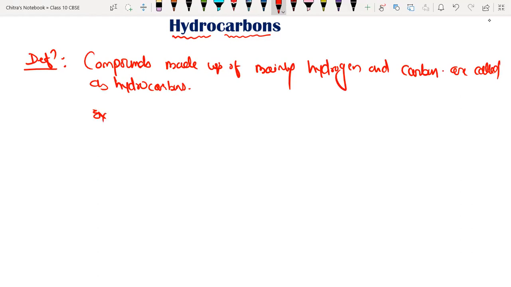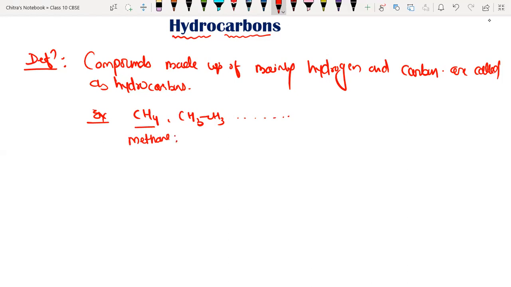Now, for examples I'm writing here: we have methane, it is CH4. We have CH3-CH3, it is ethane. We have infinite hydrocarbons, so we will discuss methane gas here. So it is methane.